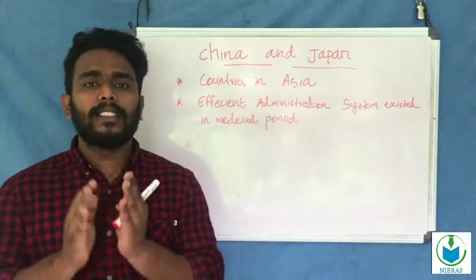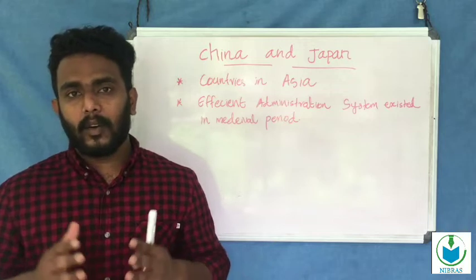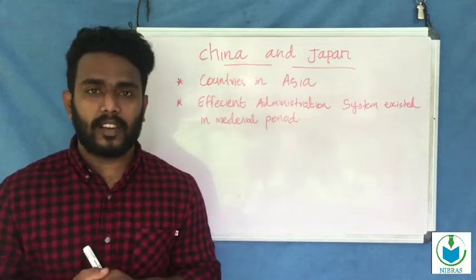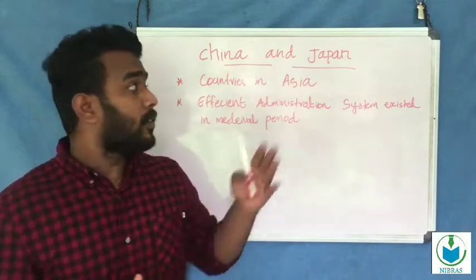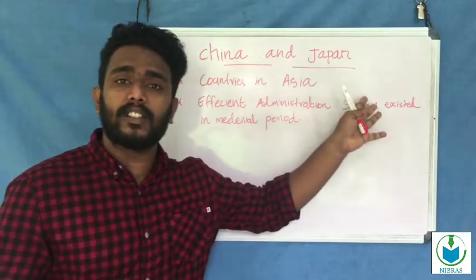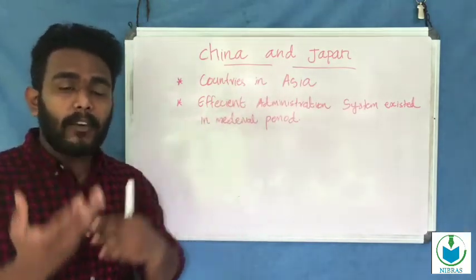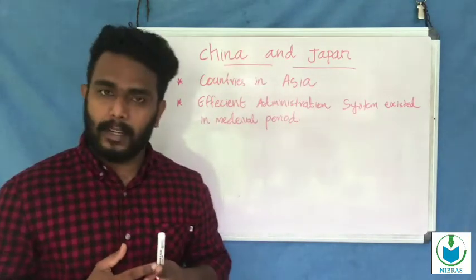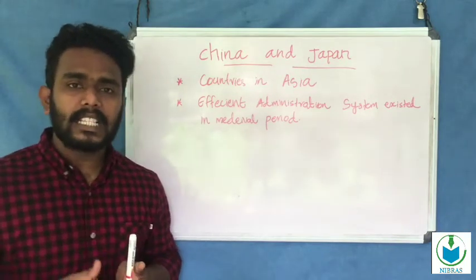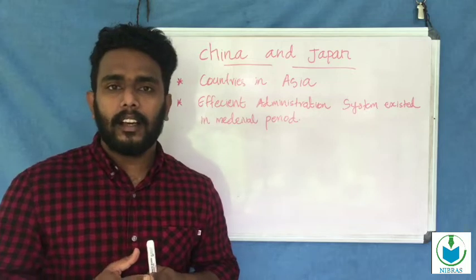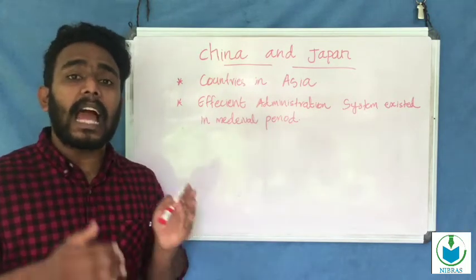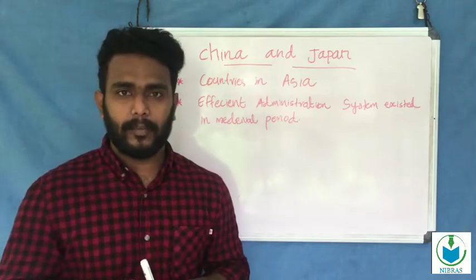These two centers of power were also famous for the efficient administration system that prevailed in the medieval period.